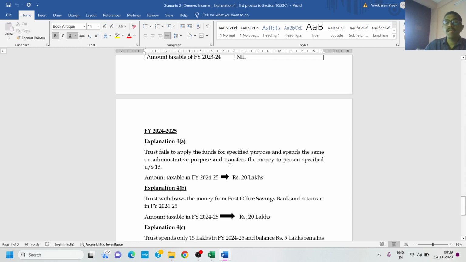Explanation 4A. The trust fails to apply the funds for the specified purpose and spends the same on administrative purposes and transfers the money to a person specified under section 13. In that scenario, the entire amount that is accumulated will be taxable in financial year 24-25, and the quantum is 20 lakhs, and tax at the rate of 30% on this 20 lakhs would come to 6 lakhs plus the applicable other provisions of the Income Tax Act.